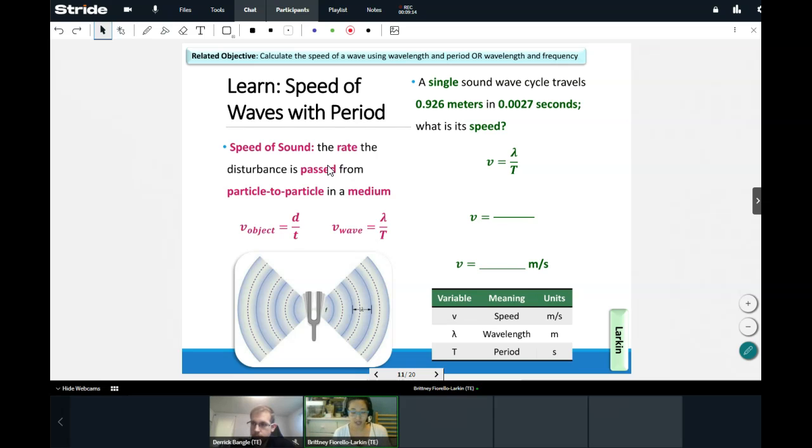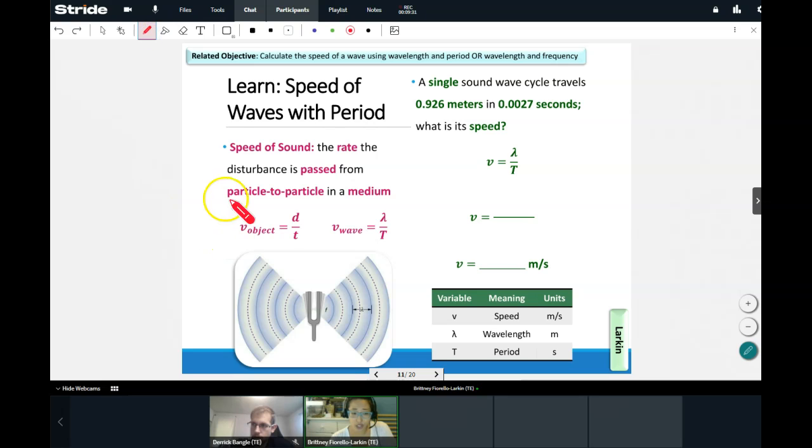So the speed of sound is the rate at which we pass the disturbance, the actual sound, and how fast it gets passed from particle to particle in a medium. Again, sound needs mediums. Sound can't travel in a vacuum, can't travel in empty space. It needs something to travel in.